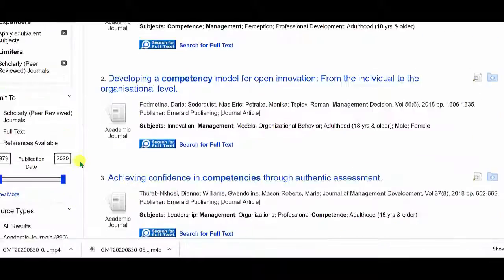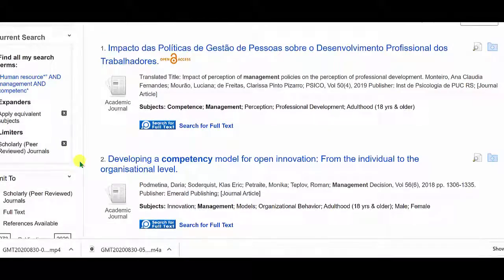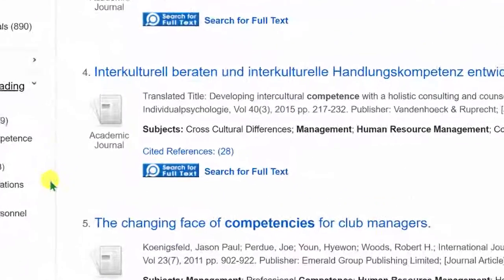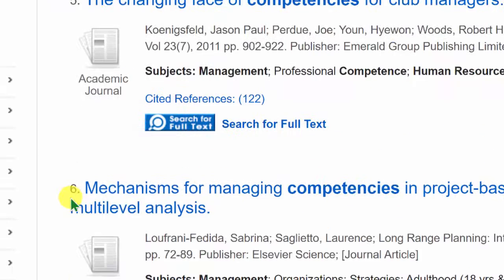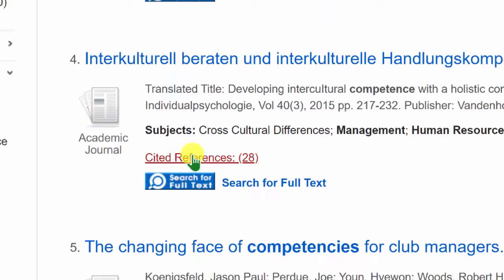There is one interesting feature that this database provides that ERIC doesn't, and that is the cited references link. It is not on every article, but it is on more and more of them. If we click on the link, it displays the reference list of that article.